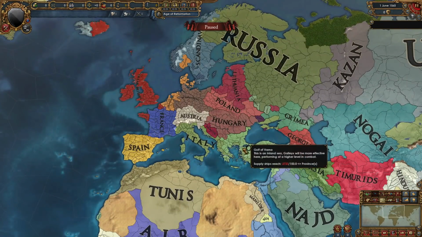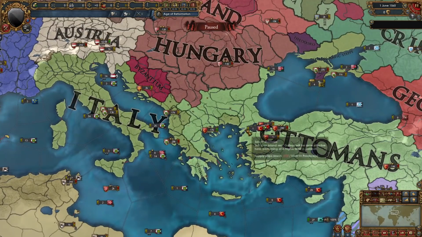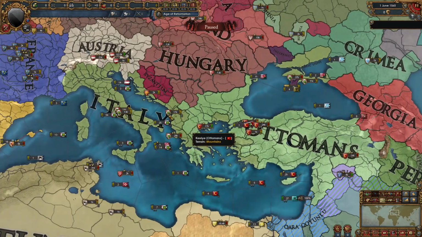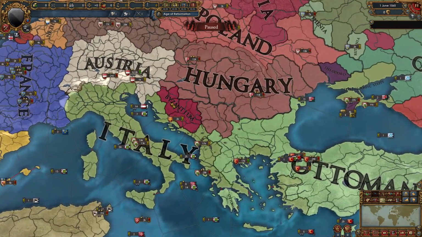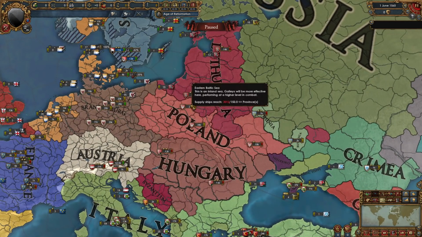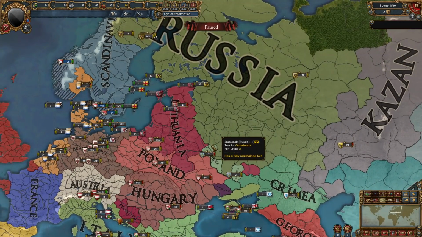So now it's 1560, and I think the first thing you can notice is that Italy absolutely decimated the Ottomans, and this happened like 2 or 3 years ago maybe, but they did take quite a bit of provinces actually, so that's something that happened. Byzantium is surprisingly still alive, and Hungary has expanded a bit into here, and Poland and Lithuania have almost completely decimated Ruthenia, with Russia taking land from them as well.